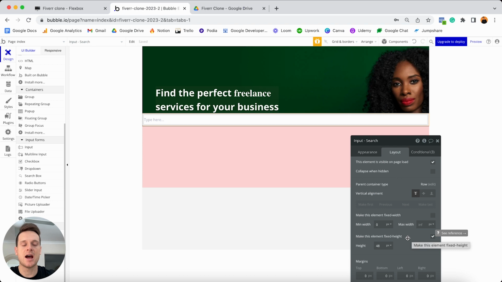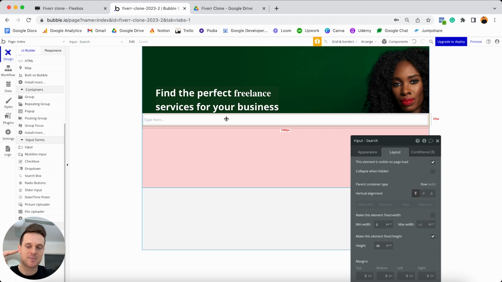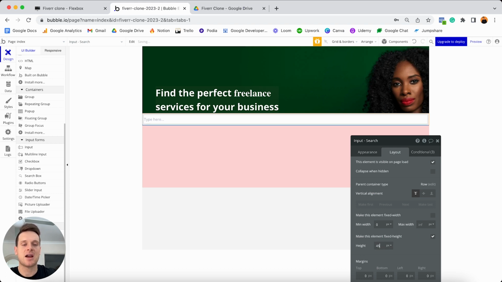I'm also just going to update the height of this input field while I'm here. So right now it's fixed at 48 pixels, and I'm completely fine with the height being fixed because someone's only ever going to type in a few words into this field. So I don't need this element to expand vertically. So it's completely fine with the default option. Just a personal preference of mine though is that I like to set my height to be 45 pixels. By all means, it's not necessary to change that. You can leave it at 48, but I just like to use 45 myself.